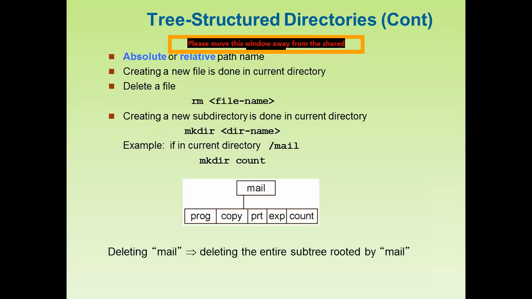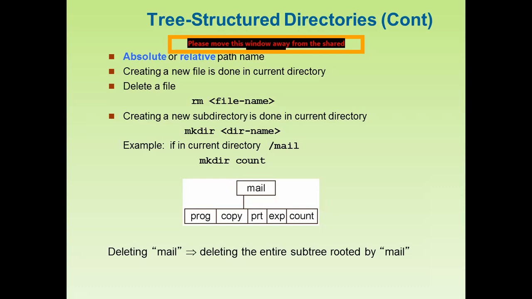So here again, tree structured directories. Now, absolute or relative path name. Here we can choose an absolute or relative path name. What is the path name? As you have seen in the preceding slide, this is how the operating system chooses the path. The operating system starts from the root node, and if we want to search for a particular file name, we can easily search with the help of the path name.